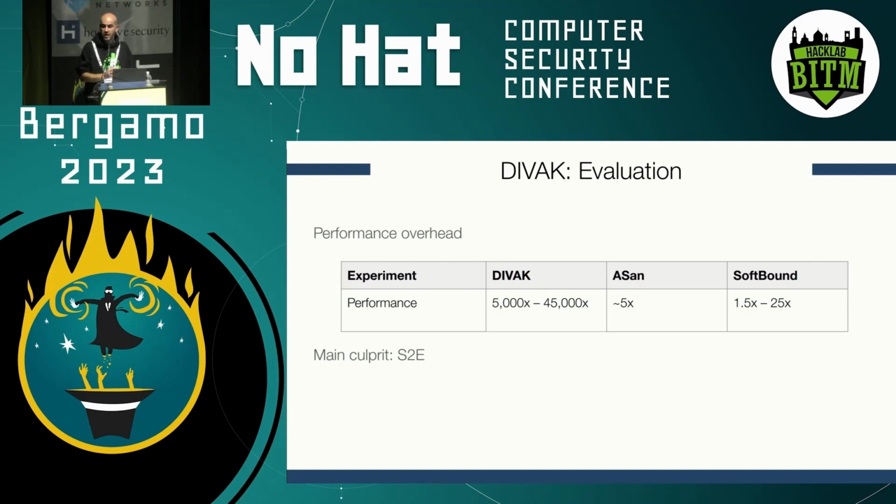But our approach can actually be implemented by using a pure and, let's say, traditional taint analysis engine, which is what we are doing. So we are currently implementing the approach using libdft. And from our preliminary experiments, the overhead is now reduced drastically to 50 percent, right? Which is still more than ASAN and softbound, but it is now acceptable and manageable. So this is mostly due to a wrong implementation choice that we carried out during the prototyping phase.